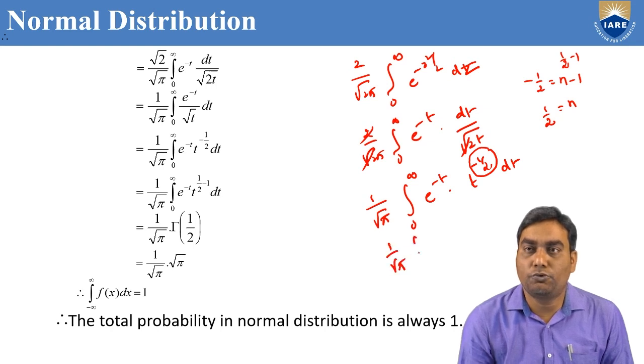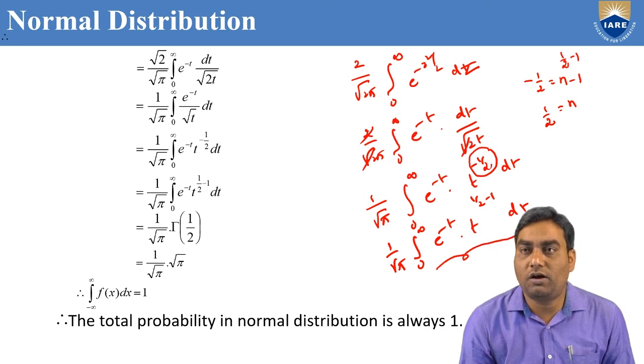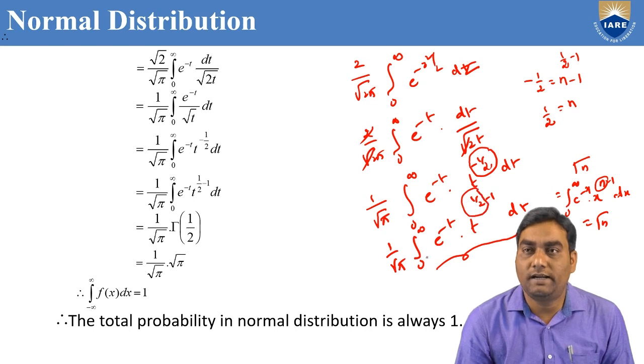So 1 by root pi integral 0 to infinity e power minus t to the power of 1 by 2 minus 1 dt. Why have we written it like this? We have the formula of gamma n: the integral 0 to infinity e power minus x, x power n minus 1 dx is equal to gamma n. Here also the same concept.